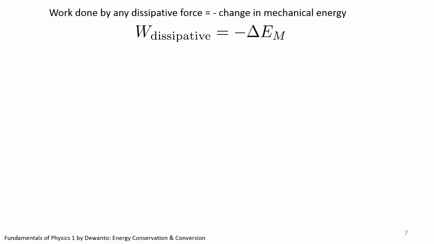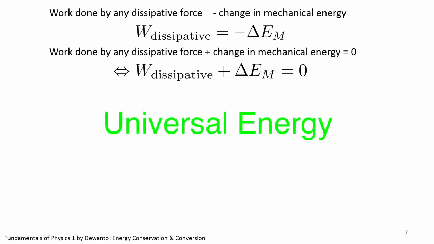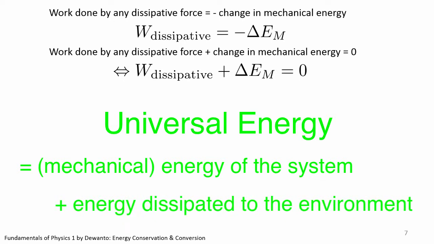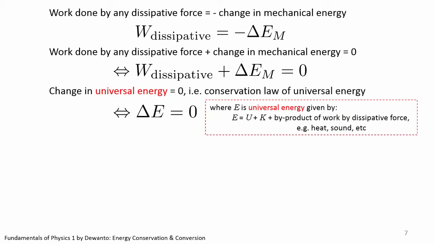Well, you guys know where we are going from here. We have gone through something similar when deriving the conservation law of mechanical energy in the last lecture video. What we do next is to bring all the terms to one side and define a new notion, universal energy. It is universal in the sense that it encompasses the mechanical energy of the system, its potential and kinetic energy, as well as the dissipated energy that goes to the environment in the form of heat, sound, etc. In that sense, the change in the total energy in the universe is zero, which means that the total energy of the universe is conserved.